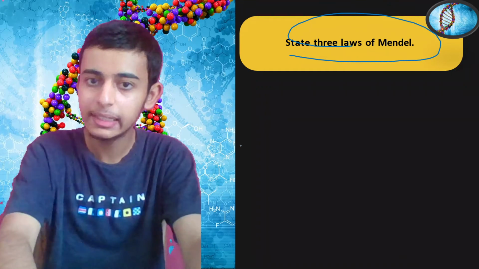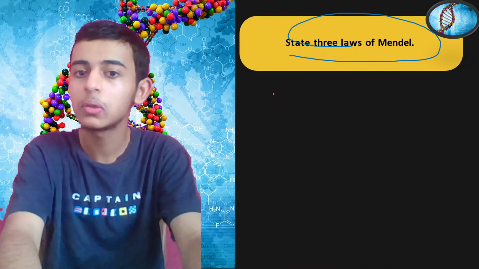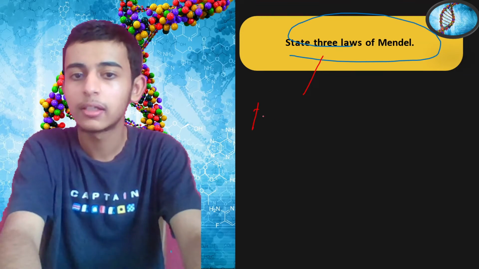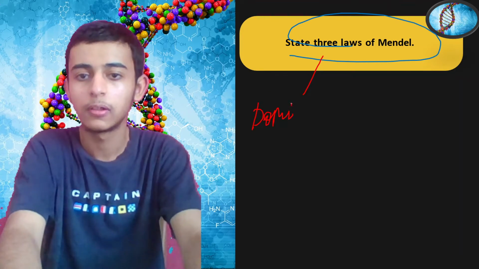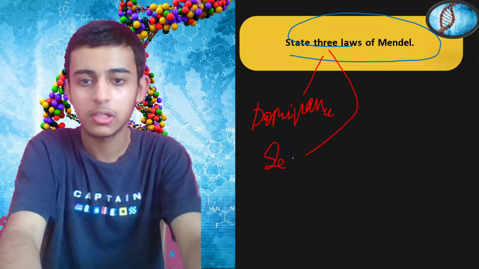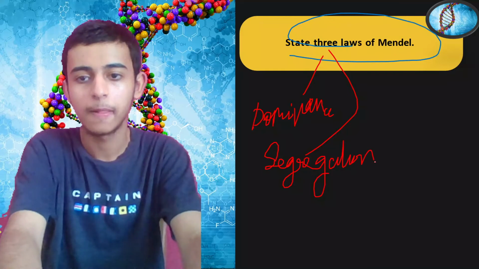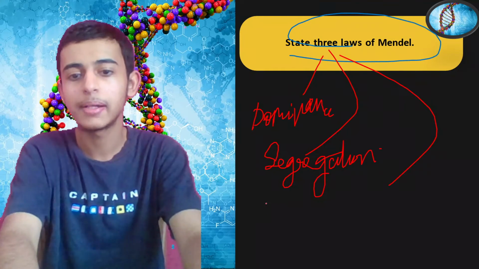State three laws of Mendel. So there were three laws given by him. It is out of NCERT, but we should know. Law of dominance. Segregation. And third one, independent assortment.